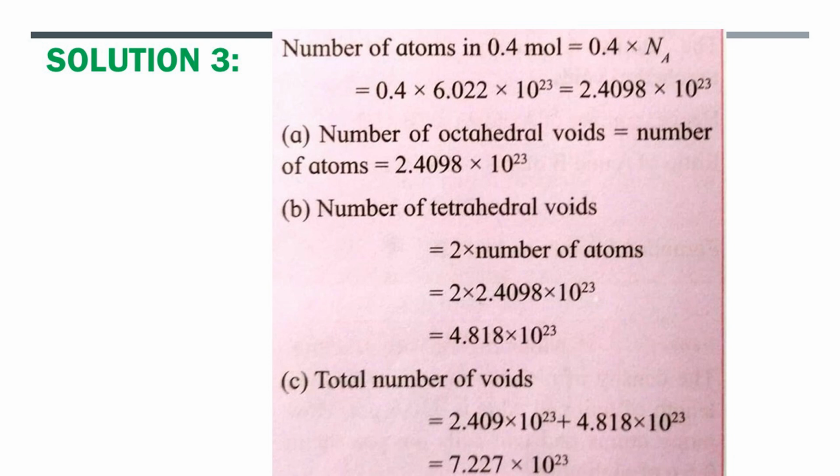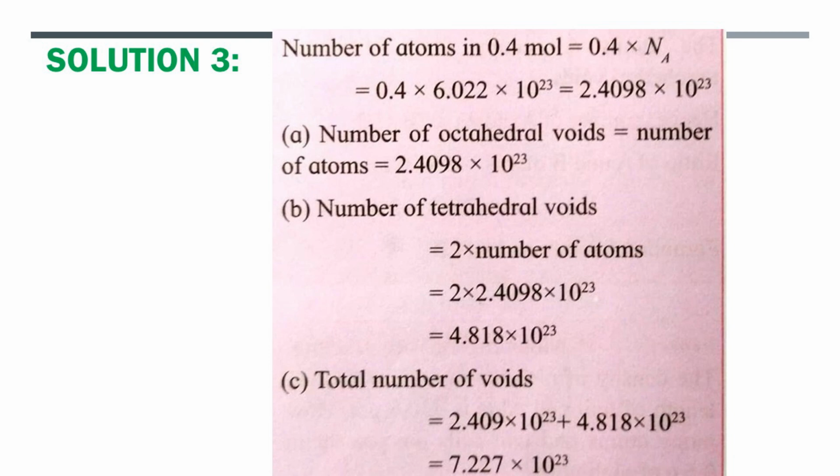First, we have to calculate octahedral voids. We know that the number of octahedral voids is equal to the number of atoms present in the compound, that is n, and that means octahedral voids is equal to 2.4098 multiplied by 10 raised to 23.